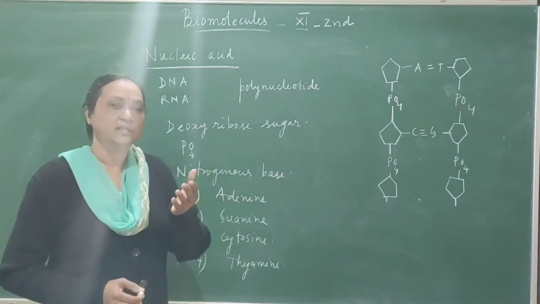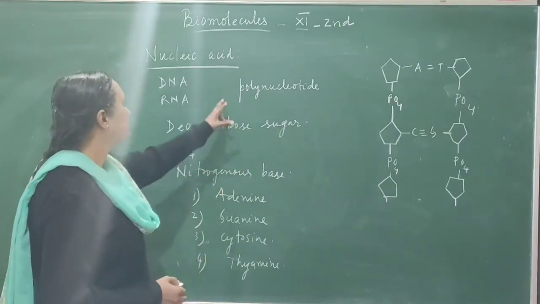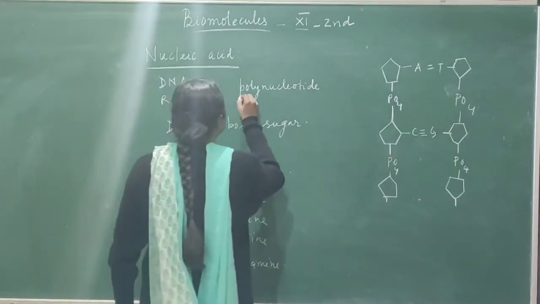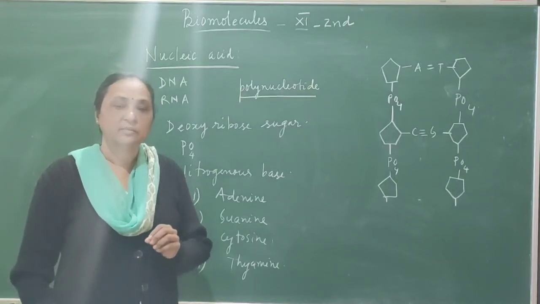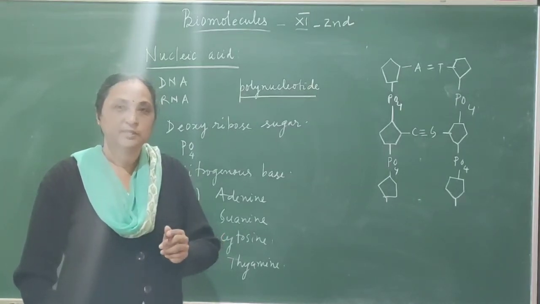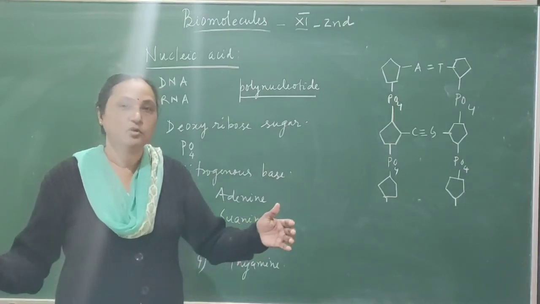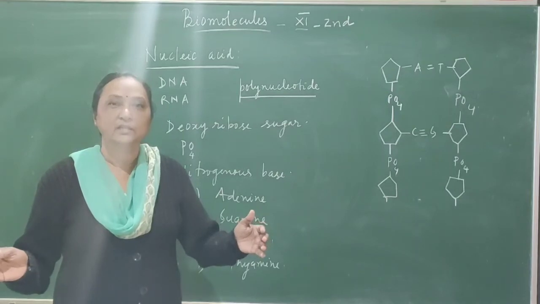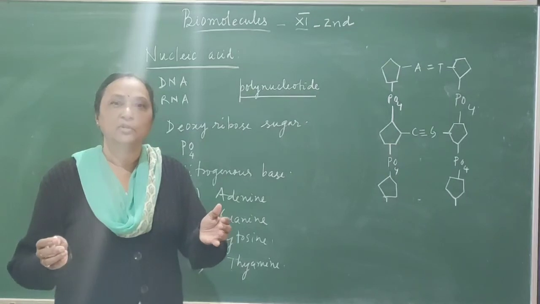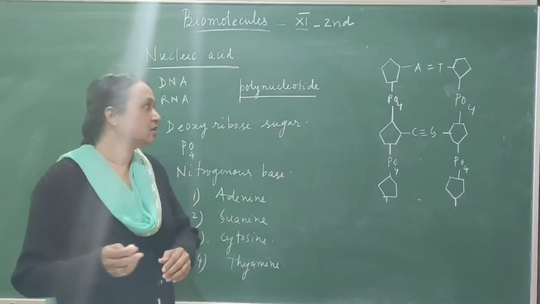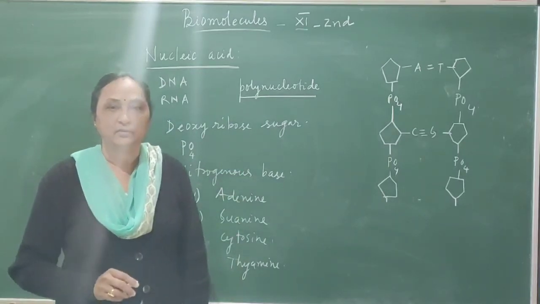So in the living cell there are two types of nucleic acid: one is DNA, another is RNA. This is called a polynucleotide because one nucleotide consists of deoxyribose sugar, phosphate and a nitrogenous base. DNA or RNA is a polymer. Poly means many. When many nucleotides are connected to each other, we call it a polynucleotide. So these are all long molecules, and deoxyribose sugar is a 5-carbon compound.